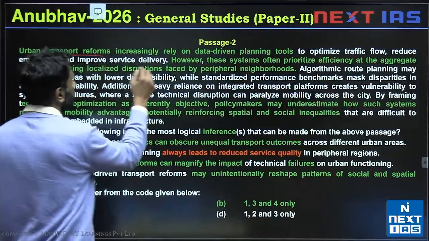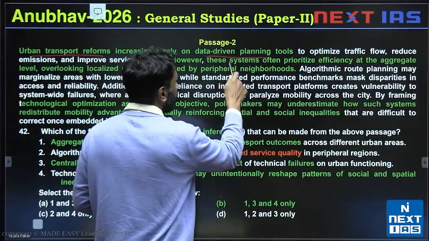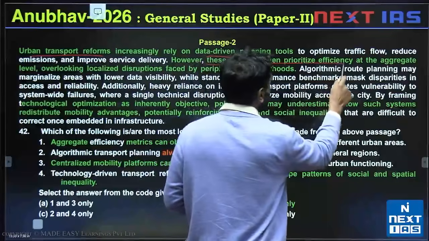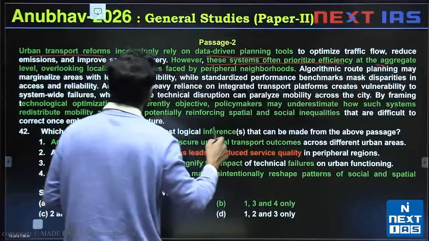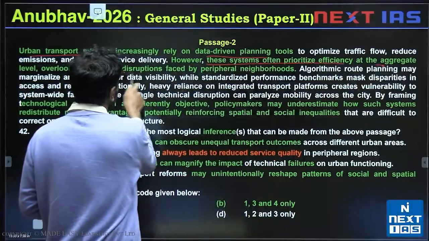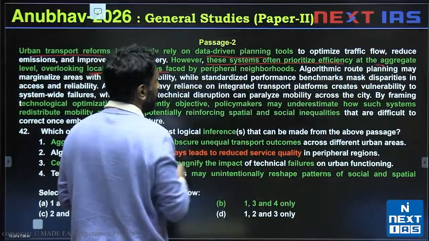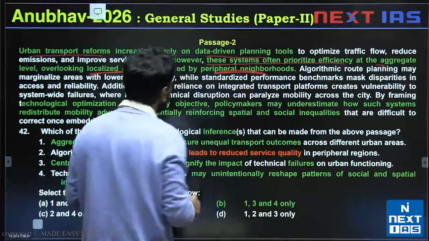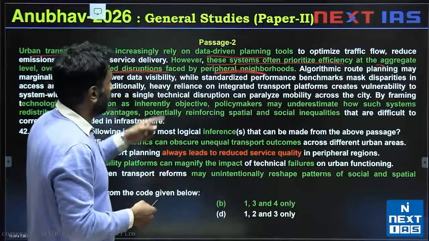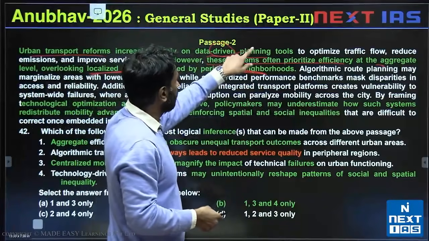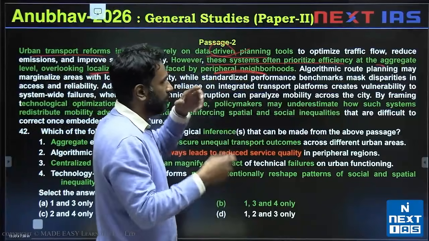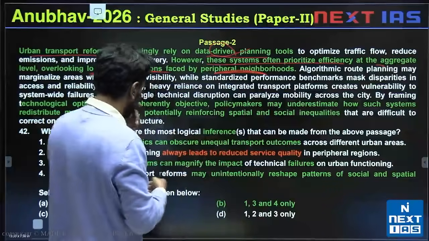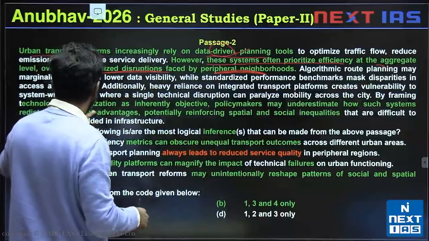So transport reforms require data-driven planning tools. These systems often prioritize efficiency at the aggregate level, and they don't look at localized disruptions faced by peripheral neighborhoods. So now we are commenting on the data-driven planning systems which prioritize just one part and they ignore the peripheries.